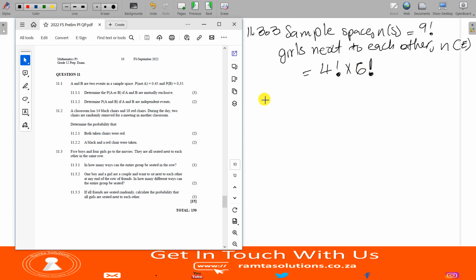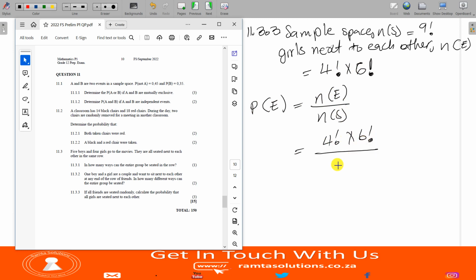Therefore, the probability of this event is, of course, you know your formula of probability. It is 4 factorial times 6 factorial over 9 factorial, isn't it? So let's go. 4 factorial times, sorry, times 6 factorial, not 9.